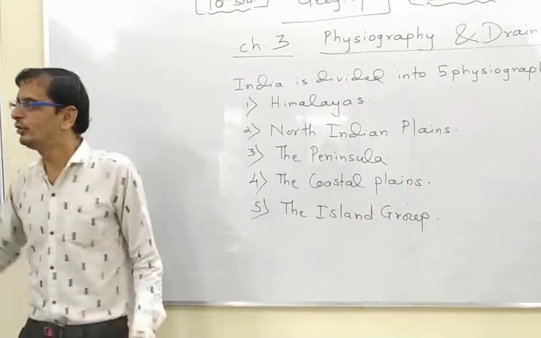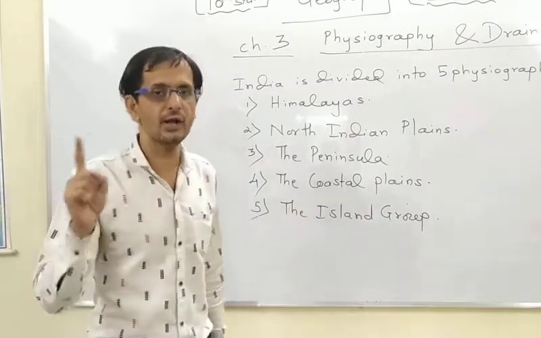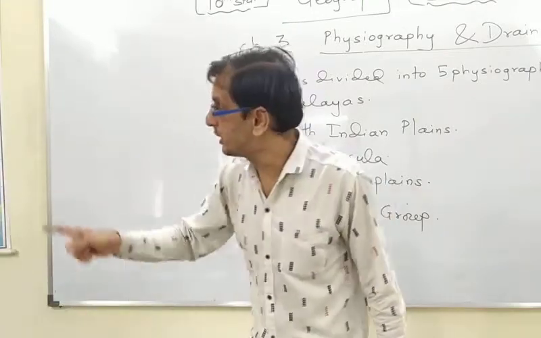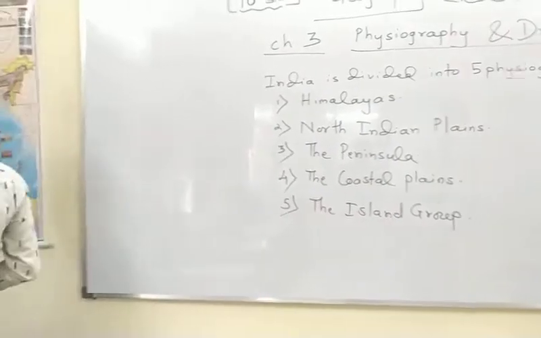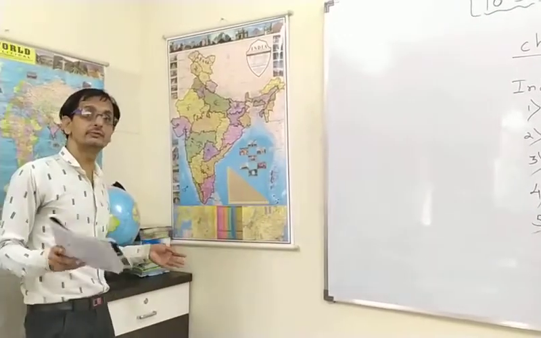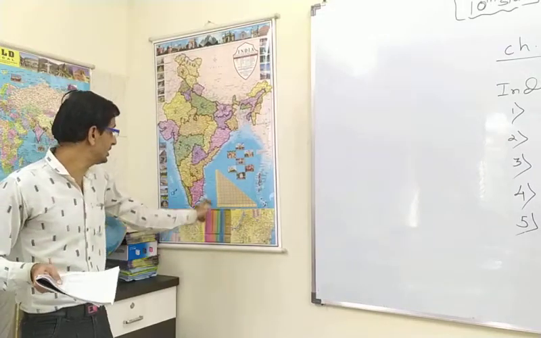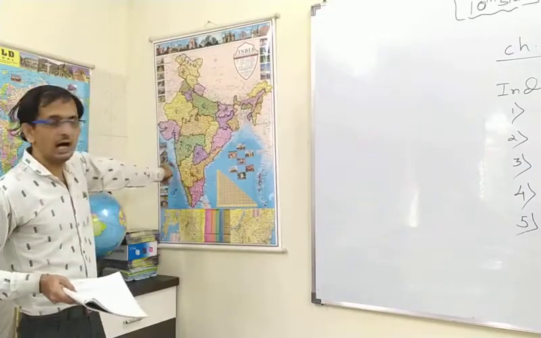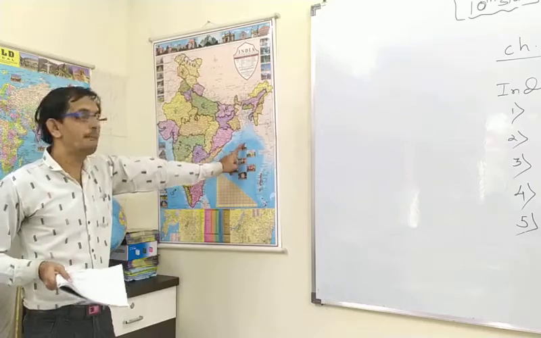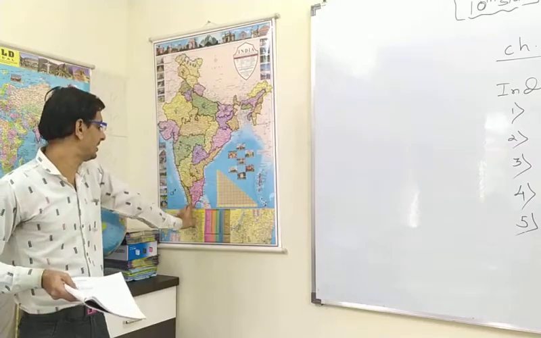We have 7,500 kilometers of coastal area. India has 7,500 kilometers of coastal area. You can see here, first the Arabian Sea, second the Bay of Bengal, and part of the Indian Ocean.